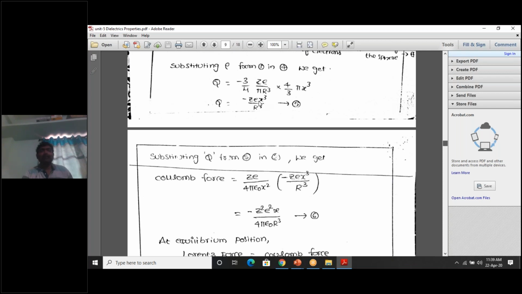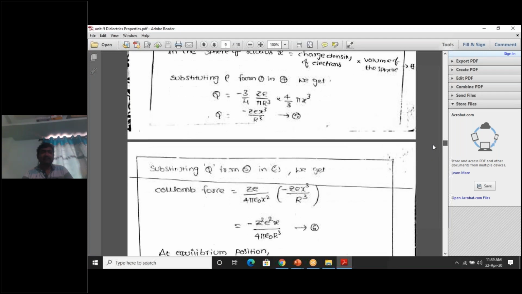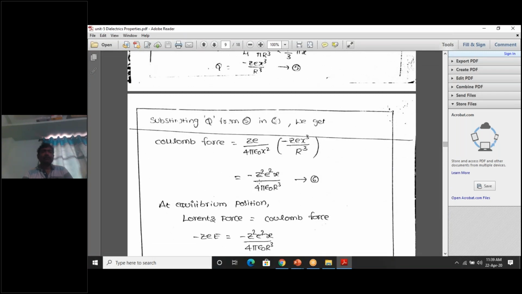We got capital Q as minus ZE x cube by r cube. So this is the expression for Coulomb force. Minus Z into Z square, E into E square; here x square cancels out in x cube. So what is the remaining factor? x divided by 4 pi epsilon naught r cube.